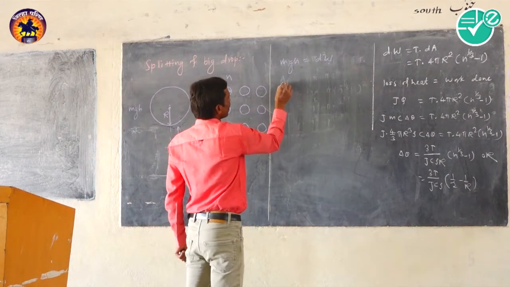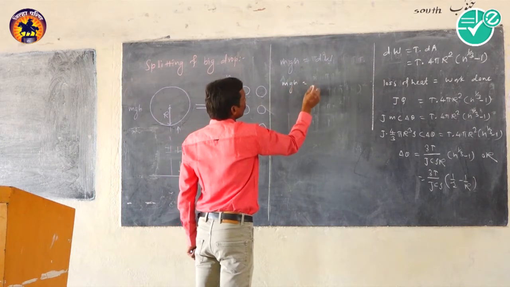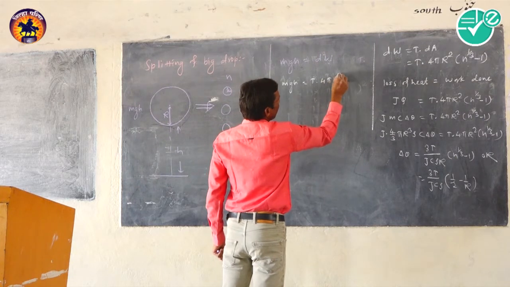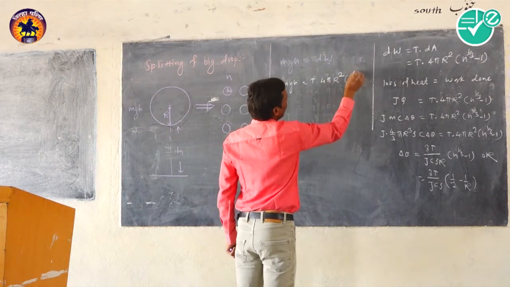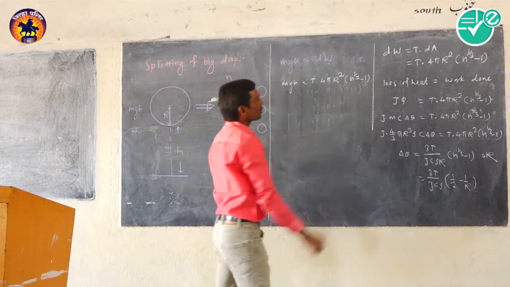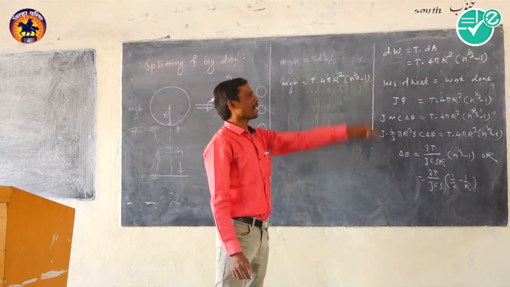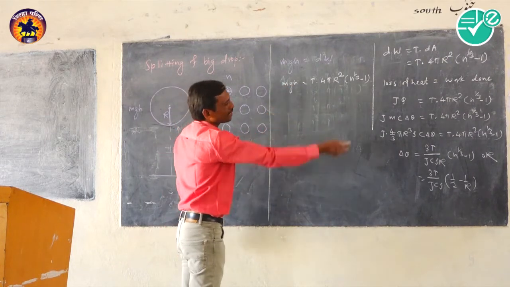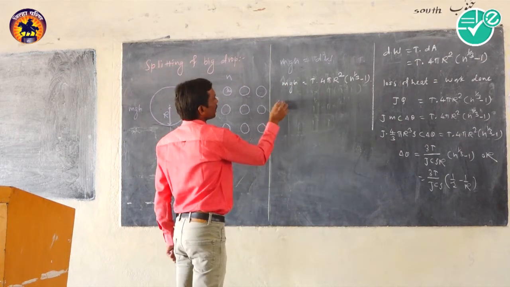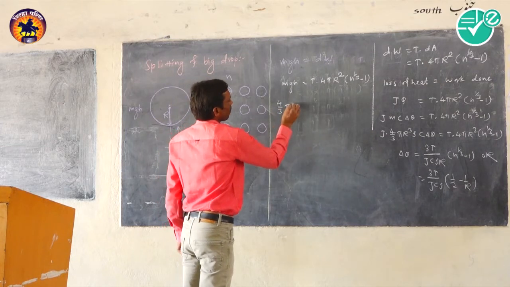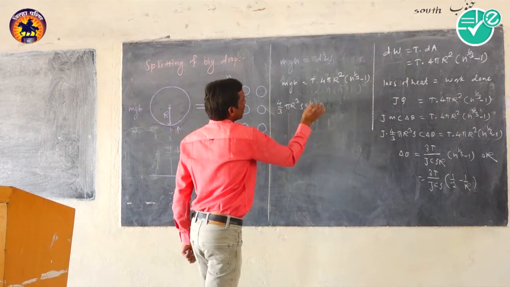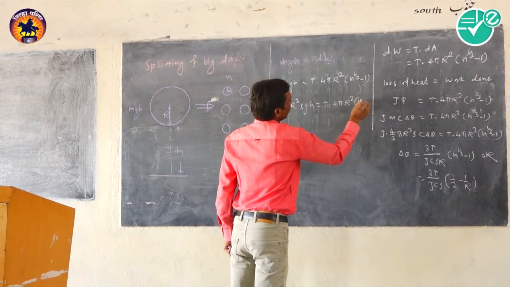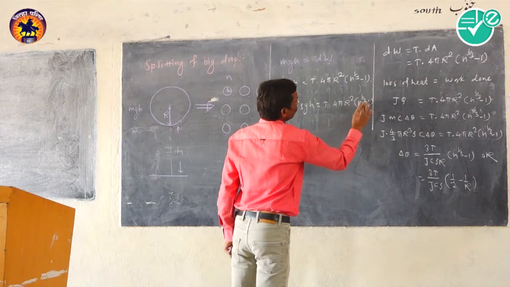But here this mgh is equal to the work done, that is T into 4 pi r square in bracket n raised to 1 by 3 minus 1. By writing this mass in terms of density, we get 4 by 3 pi r cube rho g h, that is equal to T into 4 pi r square in bracket n raised to 1/3 minus 1.